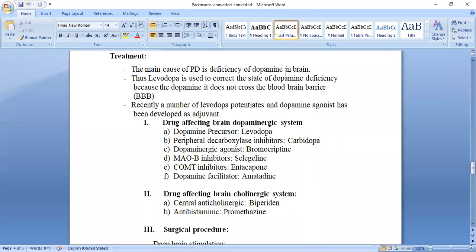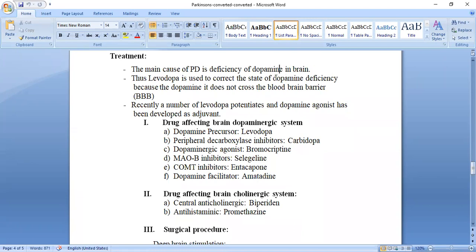And where is the dopamine deficiency? In the brain. So if we give the dopamine, it has to reach the brain by crossing the blood-brain barrier, but it can't. So we give the precursor, that is levodopa. Levodopa crosses the blood-brain barrier, and when it reaches the brain, it is converted into dopamine. It releases the dopamine, and the actual deficiency is fulfilled.